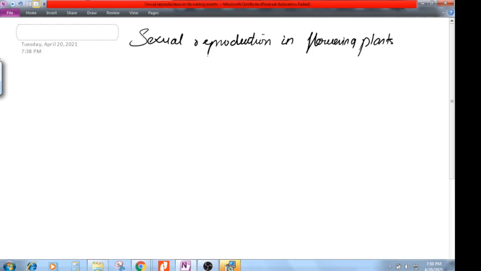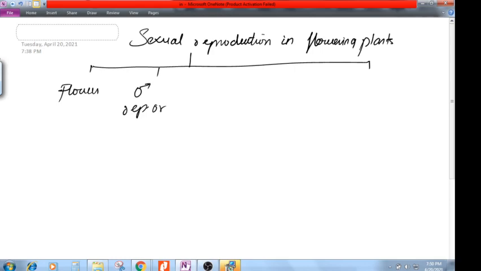In sexual reproduction in flowering plants, what are all the topics we are going to study? First, let me mention the topics. First, we'll study what is a flower. Then we'll study the male reproductive organ of a flower, then the female reproductive organ of a flower. After that we'll study about pollination, and then pollen-pistil interaction.